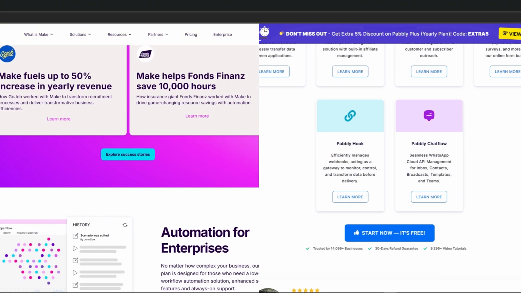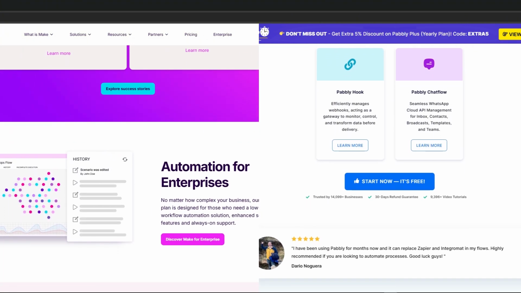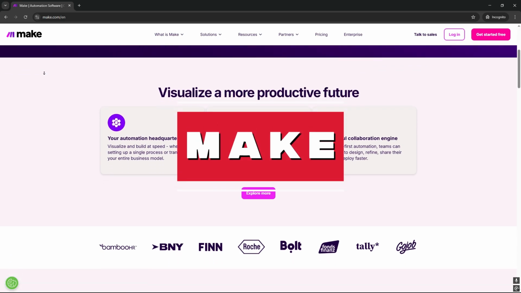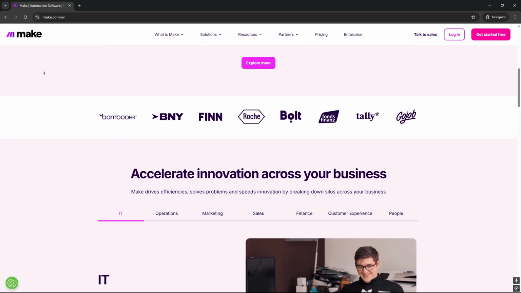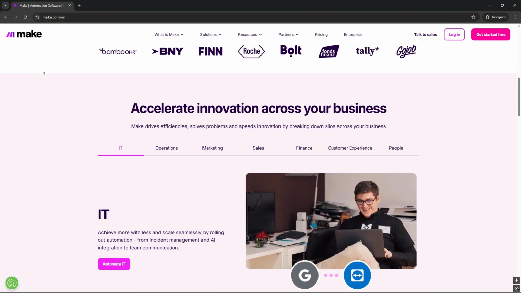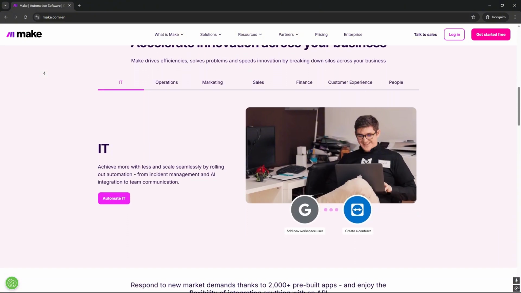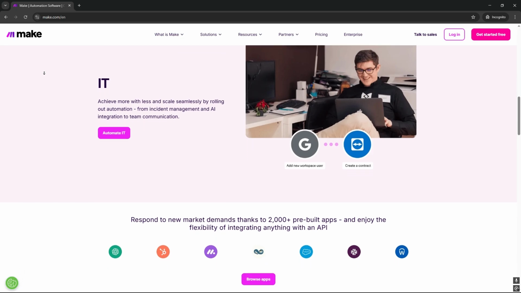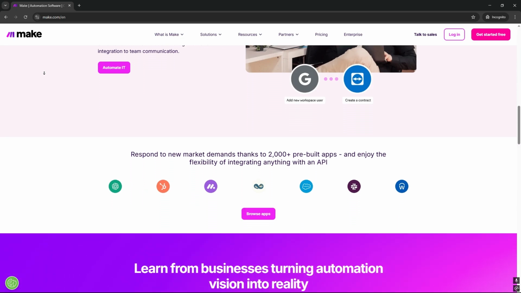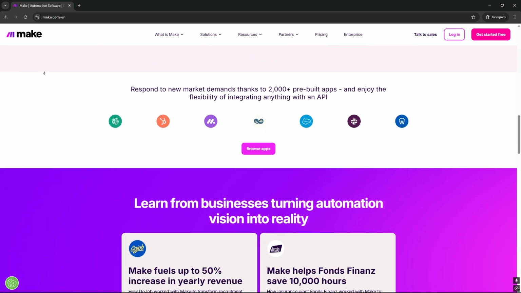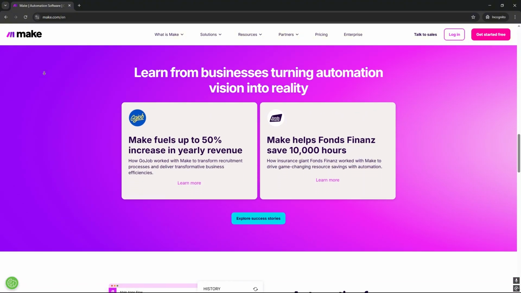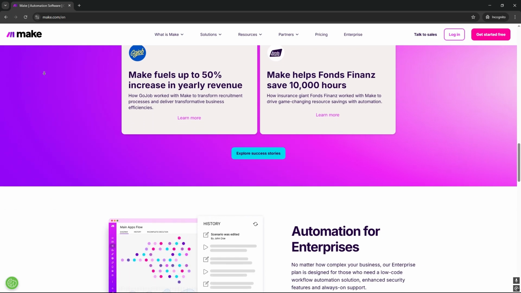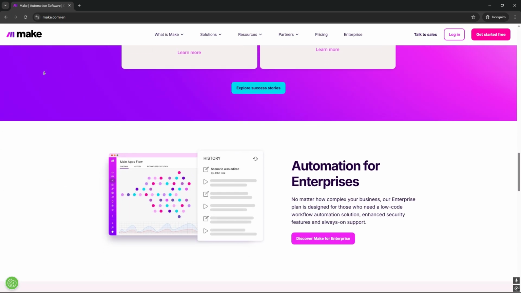Now let's examine the main features of these two platforms. Make is renowned for its highly visual drag and drop interface, which makes it simple for users to design intricate processes. Complex automation scenarios are made possible by its sophisticated logic and data manipulation capabilities. Make is proud of its extensive library of integrations with different services and apps. There is the potential for extremely high levels of personalization.